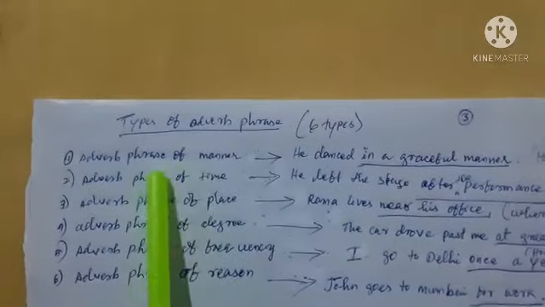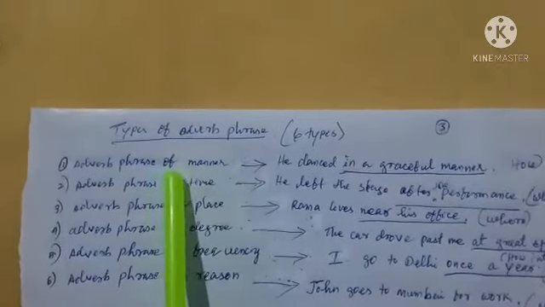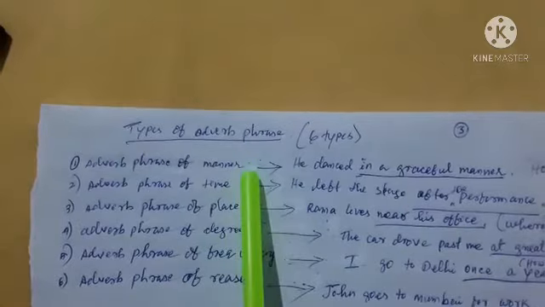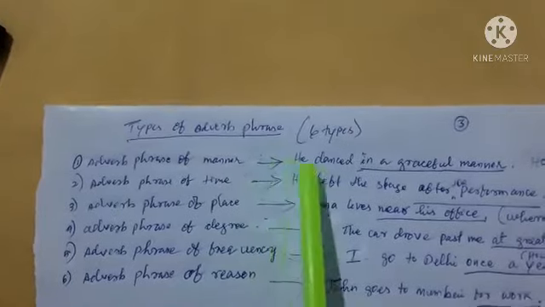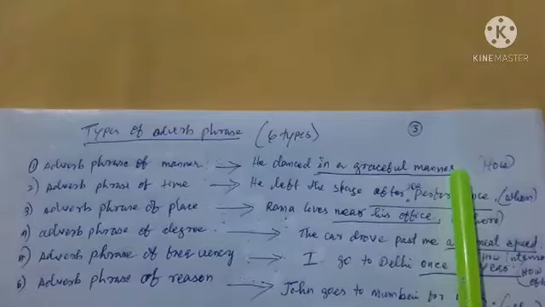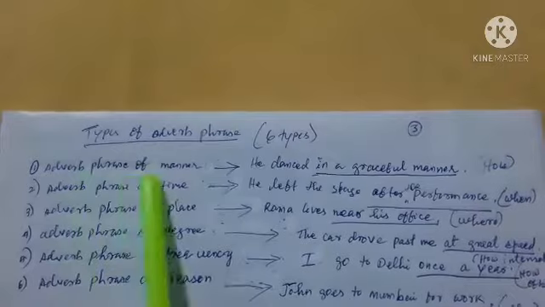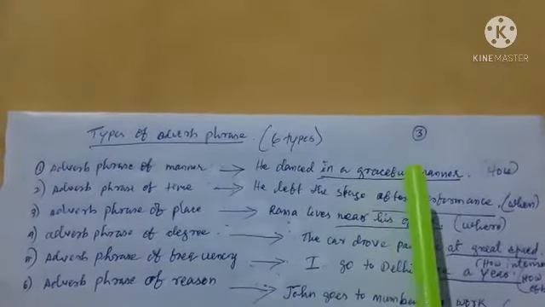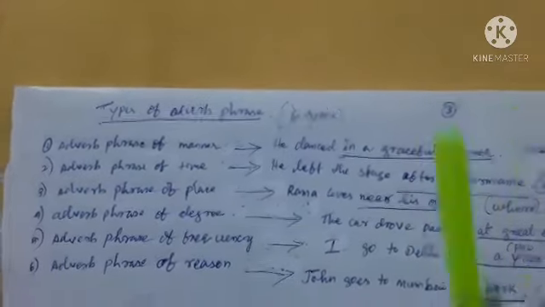The first one is adverb phrase of manner. So what is adverb phrase of manner? It indicates how an action takes place. For example, he danced in a graceful manner. Here, in a graceful manner is an adverb phrase of manner because it indicates how an action took place.